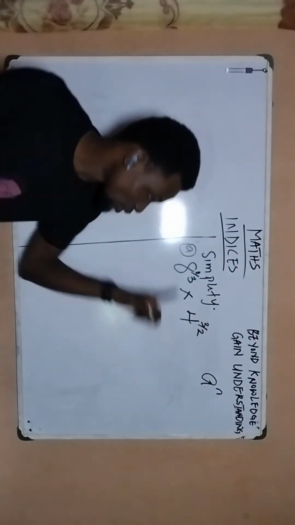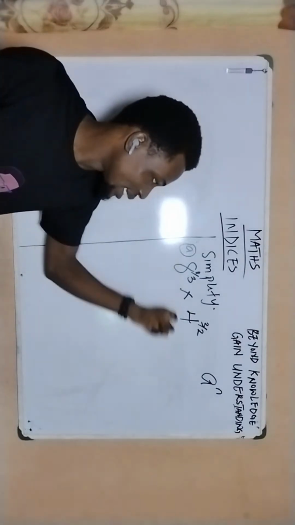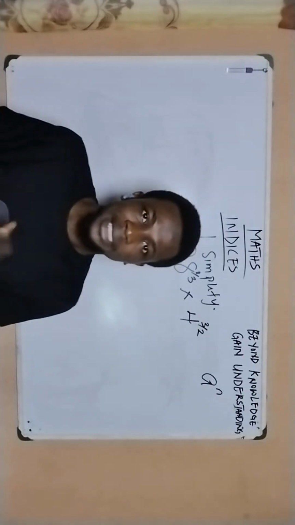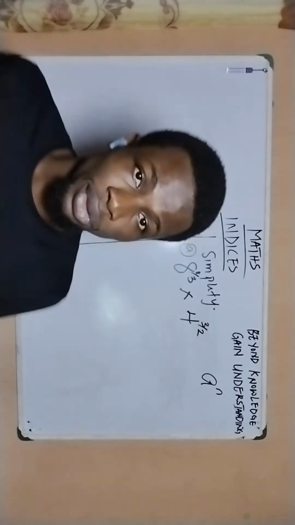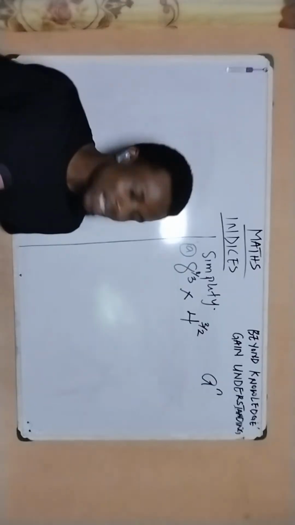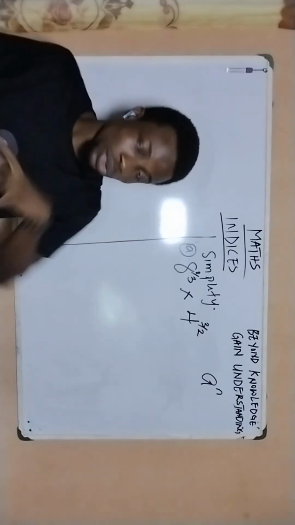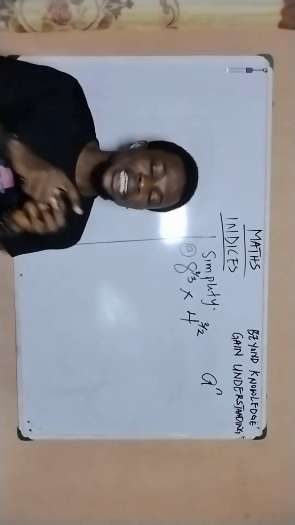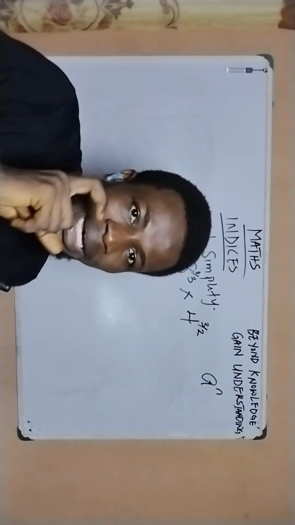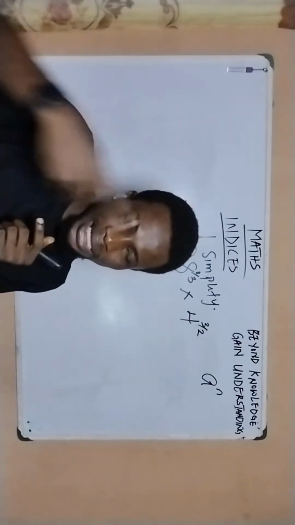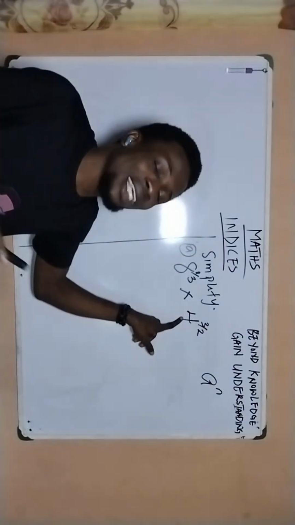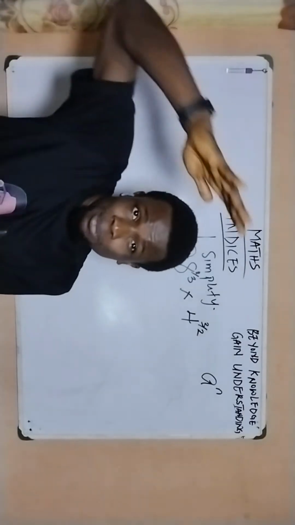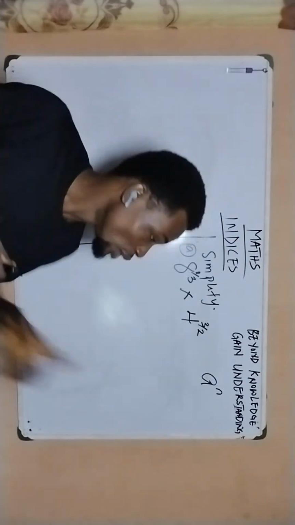So if you look at this expression here now, you see that both the 8 and the 4 are not of the same base. So what can we do? This is when people now start finding it difficult. Now, the first thing you can do is ask yourself this question: is there a way I can reduce 8 into a particular number repeatedly multiplying itself? And also, can I do the same for 4? Is there a way I can reduce 4 into a smaller number multiplying itself to get that 4?